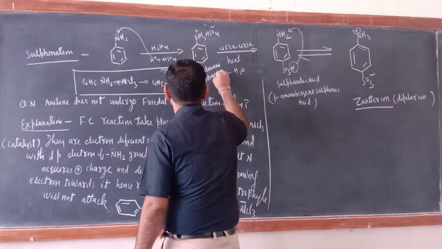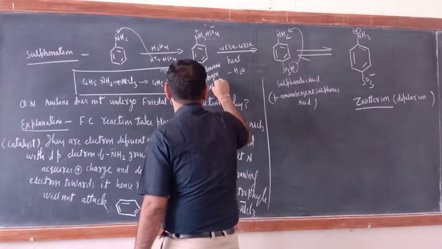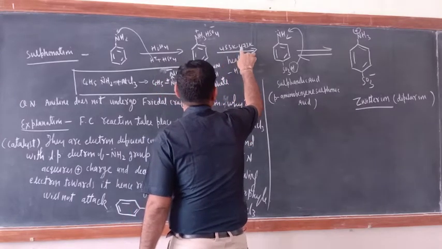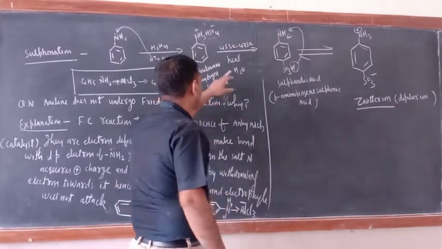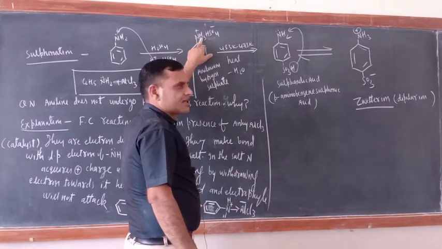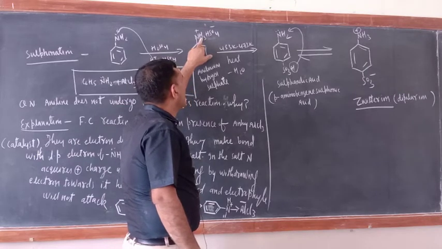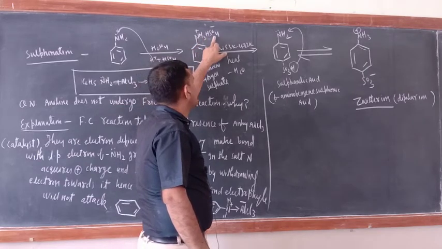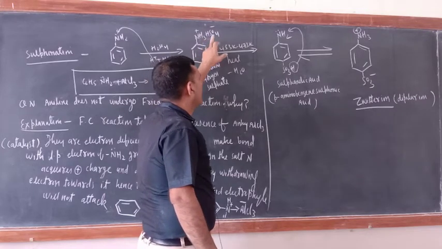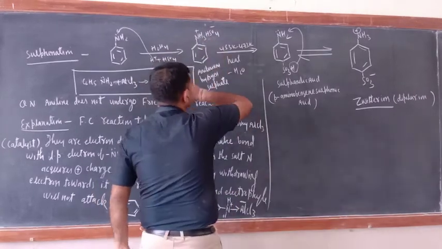Now heat this one to 453 Kelvin to 473 Kelvin. Then 1 H of this one will leave, so this will be NH2 now, and 1 O of this one, so H and O, HO is there.